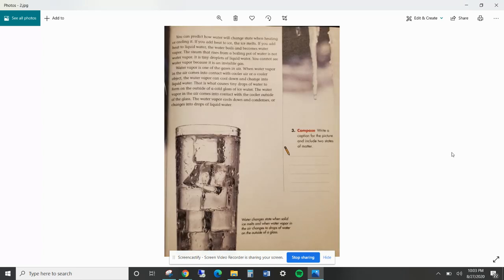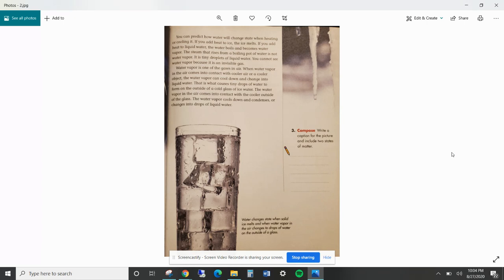You can predict how water will change states when heating or cooling it. If you add heat to ice, the ice melts. If you add heat to liquid water, the water boils and becomes water vapor. The steam that rises from the boiling pot of water is not water vapor, it is tiny droplets of liquid water. You can't see water vapor because it is an invisible gas. Water vapor is one of the gases in air.